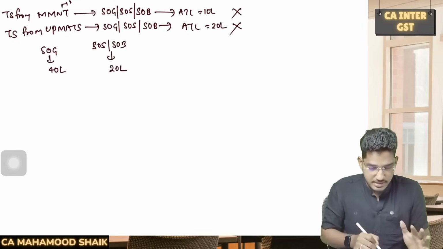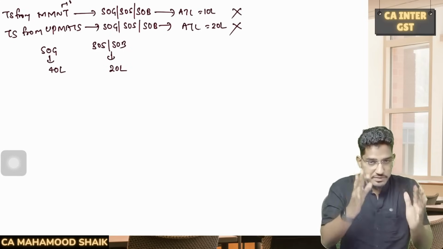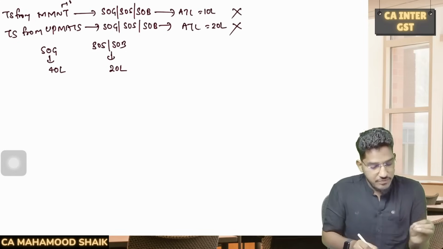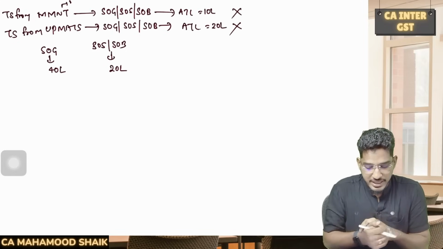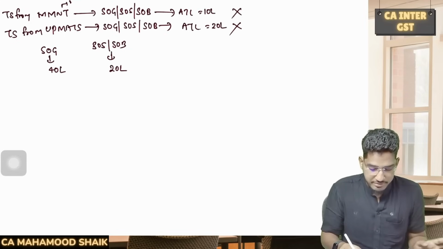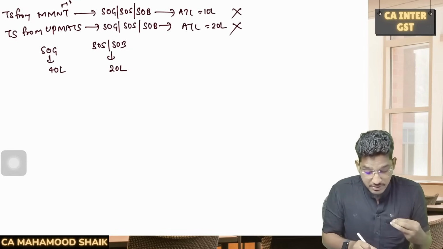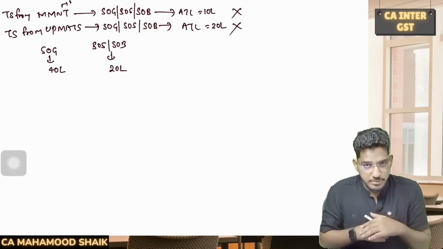This is the last case. So this order you have to follow, even in the exam also follow the same order. Once you have calculated your aggregate turnover, check whether the person is making taxable supply from MMNT. If the answer is yes, applicable threshold limit will be 10. If not, then we need to check whether the person is making taxable supply from UP MATS, then the applicable threshold limit will be 20.